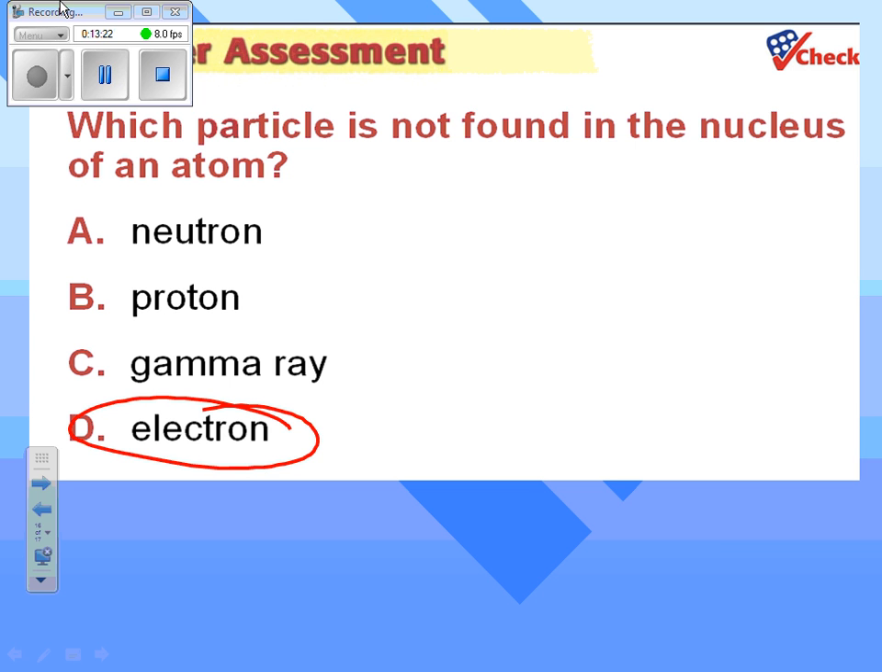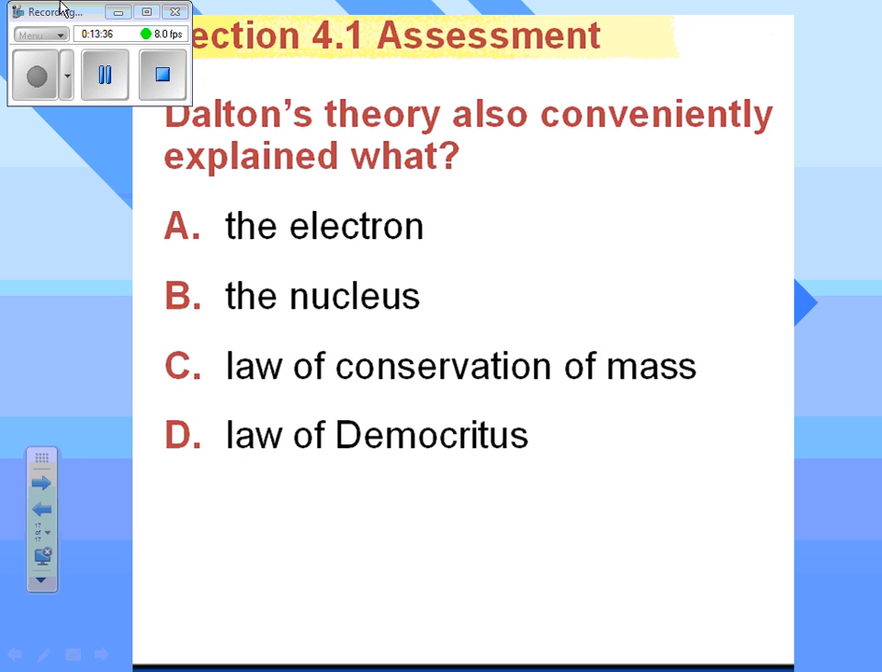Are gamma rays found in the nucleus? No, but gamma rays aren't a particle either. Dalton's theory also conveniently explained what thing? Remember back to about the second slide, we talked about atoms not being able to be created or destroyed, and that is an explanation of the law of conservation of mass.